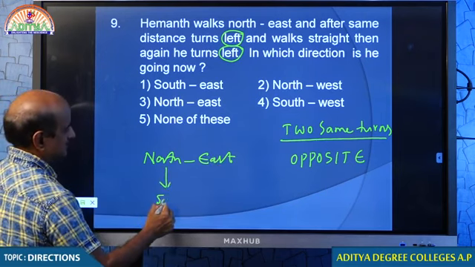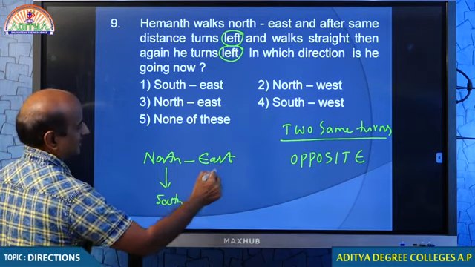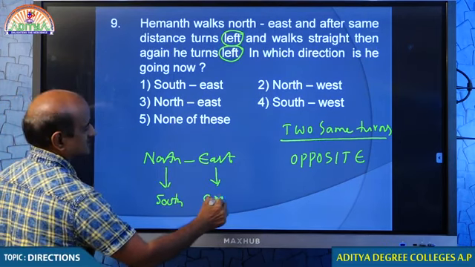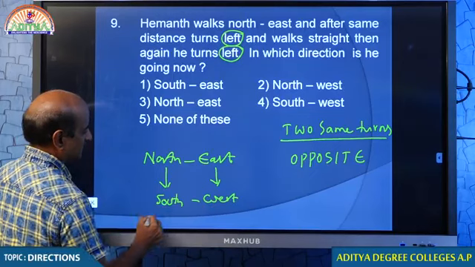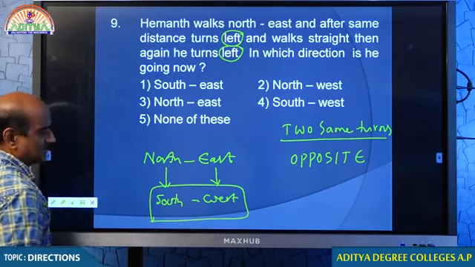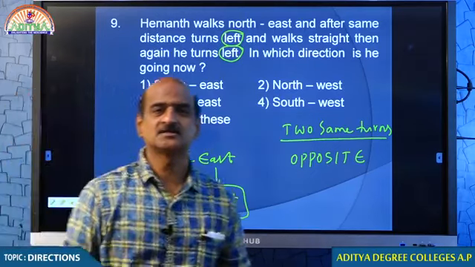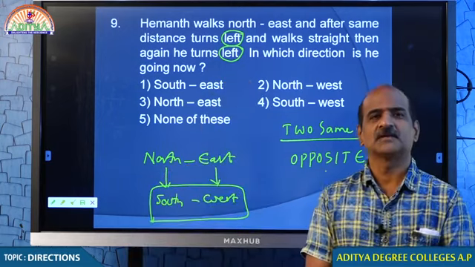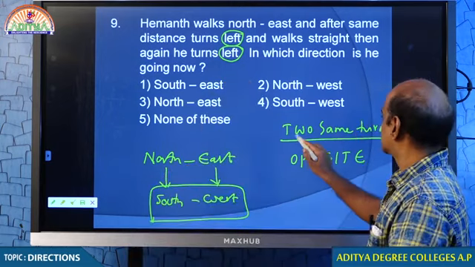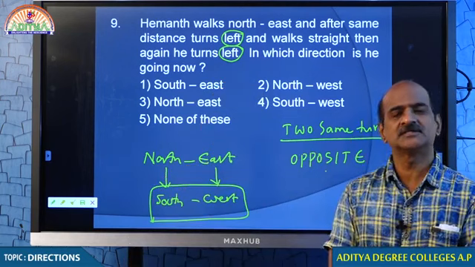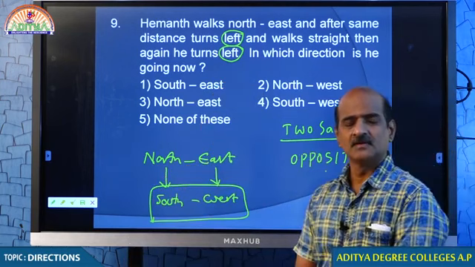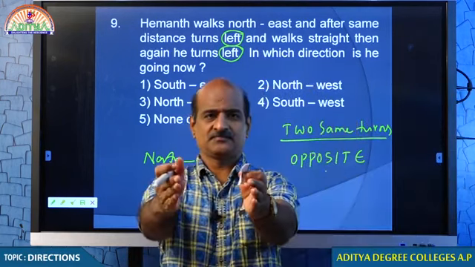So this is south, and opposite of east is west. Therefore, if he started off northeast, he will end up southwest. Two same turns means opposite. Confirm? Let me confirm again.